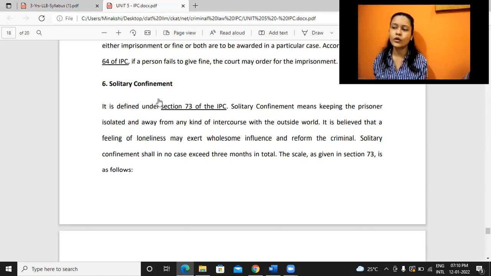When we are talking about solitary confinement, it's not that the person is getting to choose that. Person is not saying that keep me all alone, but it is given to him as a punishment. So we need to consider that it may affect the person in a very negative way also. That's the reason why for solitary confinement, we have a lot of guidelines that need to be followed, just to ensure that while we are trying to do good, it does not adversely impact the criminal. That's the thing.